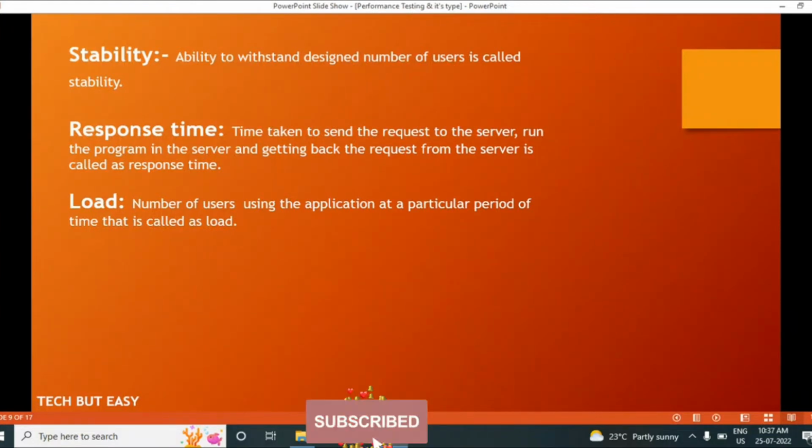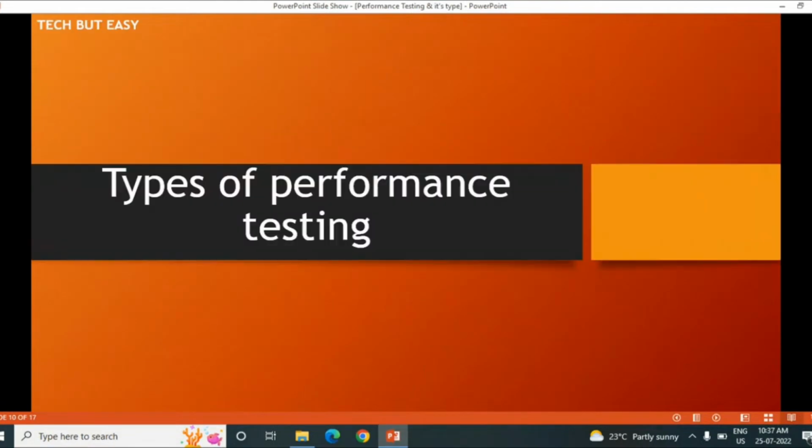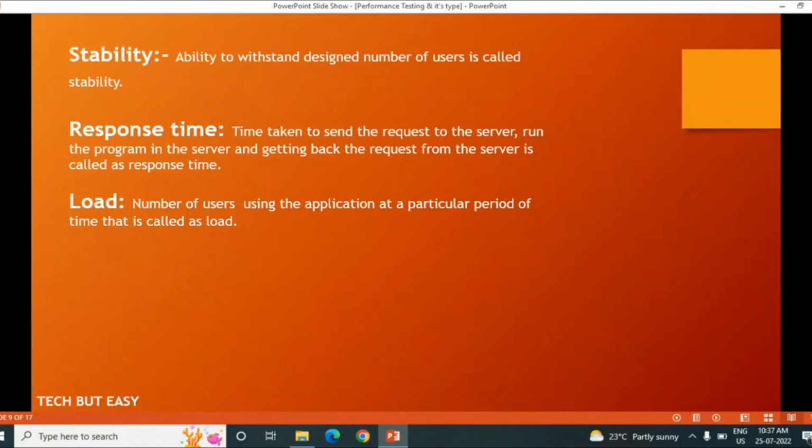Load means the number of users using the application at a particular period of time. In 1 hour, how many users log in to my application, that is called load.